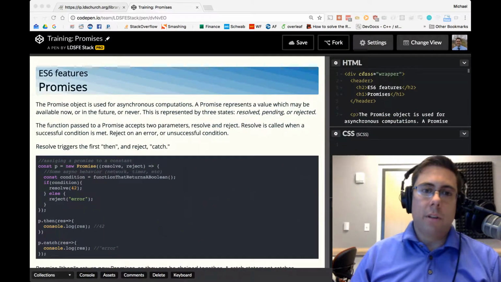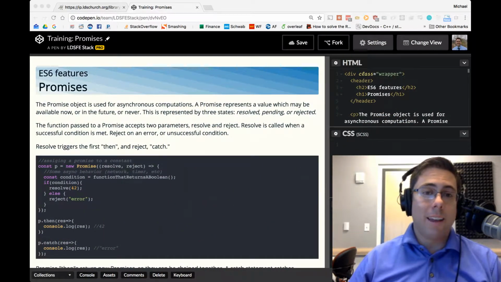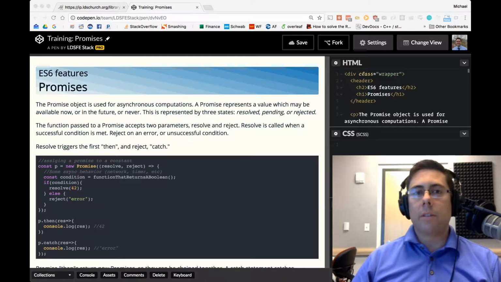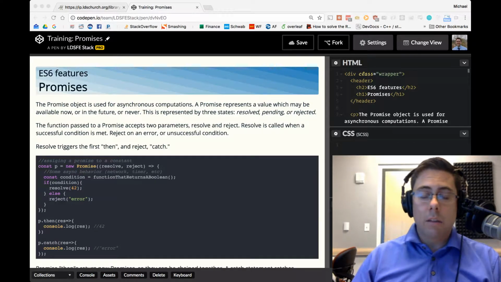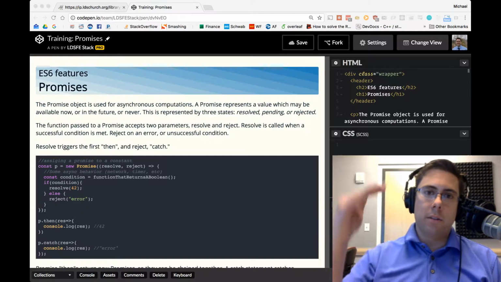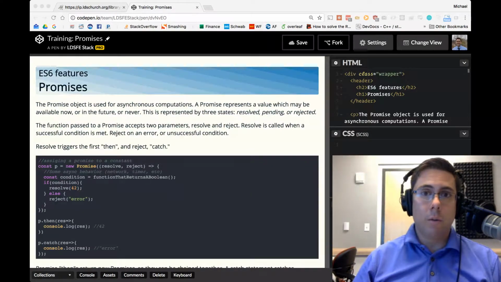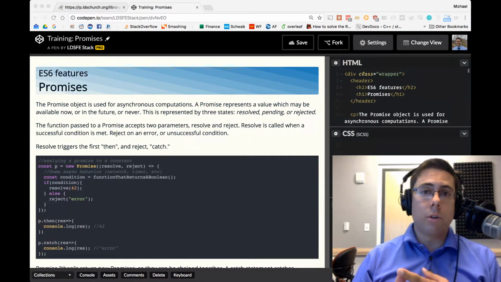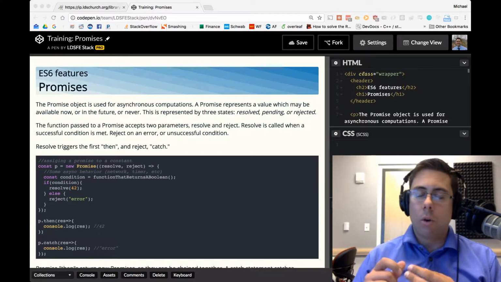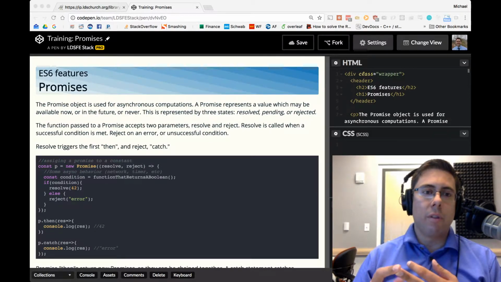So promises, primarily we're going to be talking about asynchronous computation or asynchronous behavior. Before we get too much into promises, let's talk about what asynchronous behavior is. Asynchronous behavior is behavior that runs, you can think of it as behind the scenes. It's not going to run linearly within the same process. Things that initiate asynchronous behavior are usually user interaction, maybe waiting for user input, or network requests. Those are two common things.